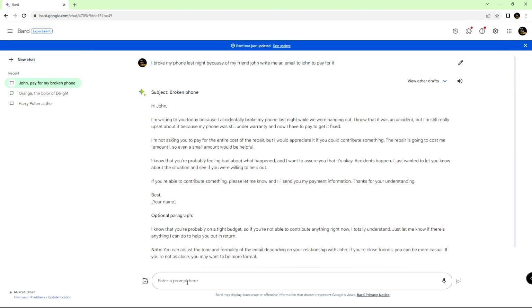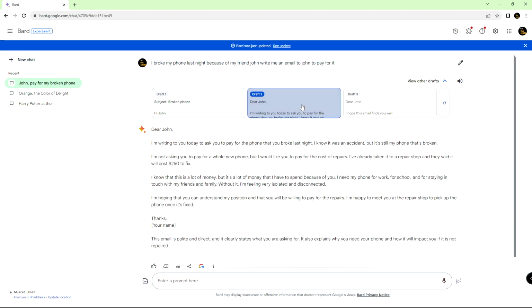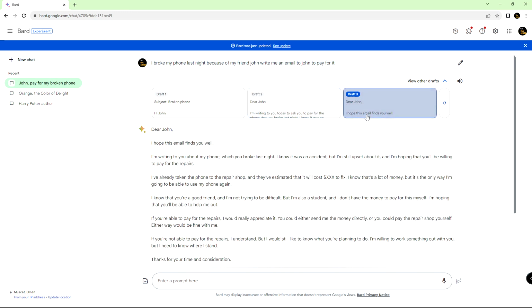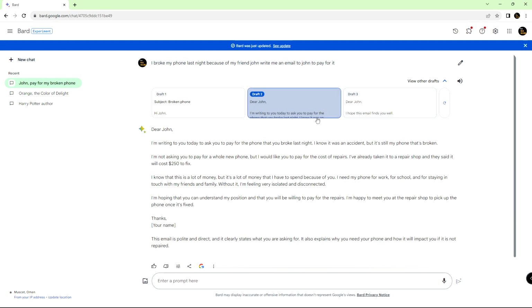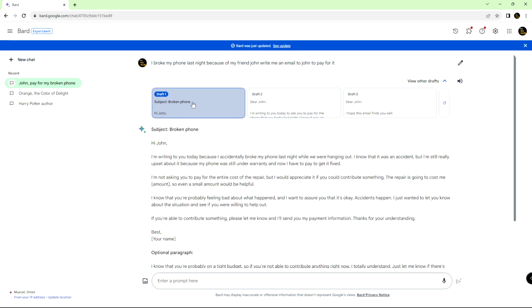It's good, let's check other drafts. I think the first one is the best. I'm going to use this form. The disadvantage of Bard is that it's still an experiment, so it's bad at role-playing and being mentored by you. So I prefer you to use ChatGPT. This was the basics of Google Bard. Hope you've enjoyed it.